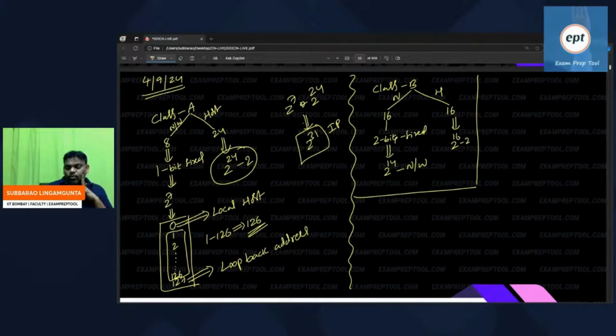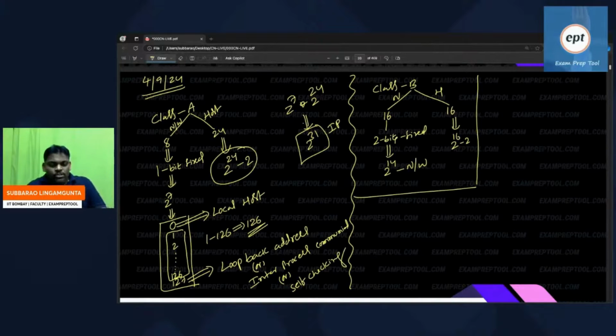Network 127 is the loopback address. 127 will be used for loopback address, which is also called inter-process communication, and also called self-checking. Loopback address, inter-process communication, self-checking.